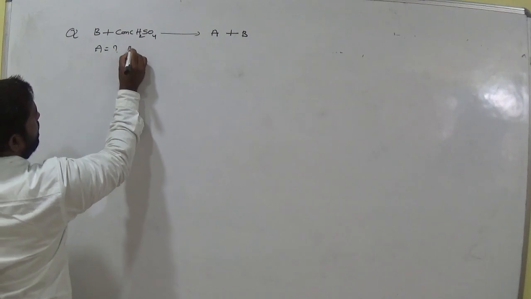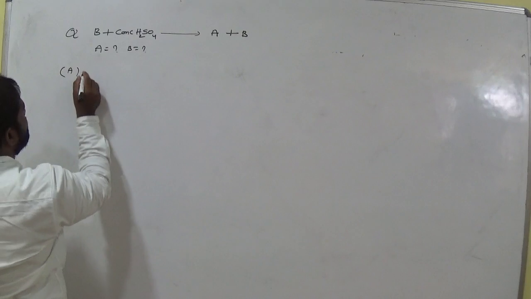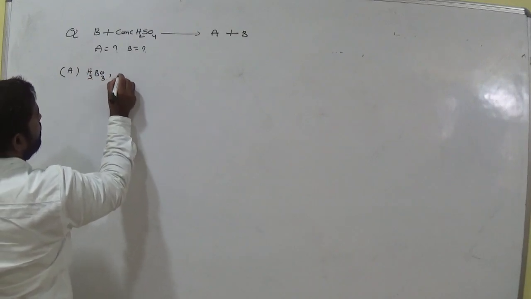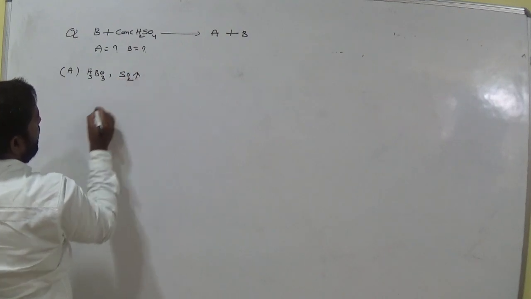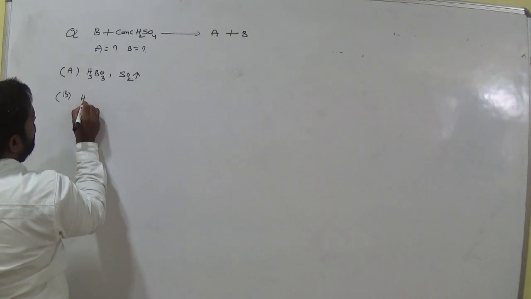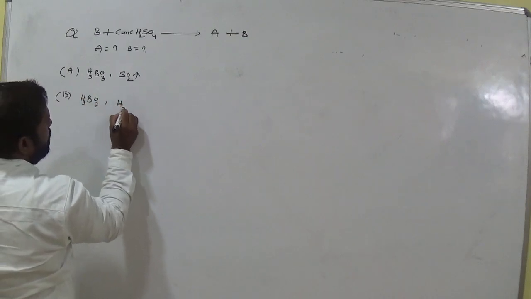What is A? What is B? Option A, H3BO3 and SO2 gas. Option B, H3BO3 and H2 gas.